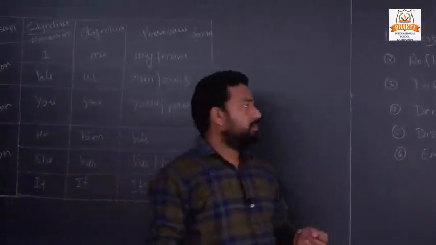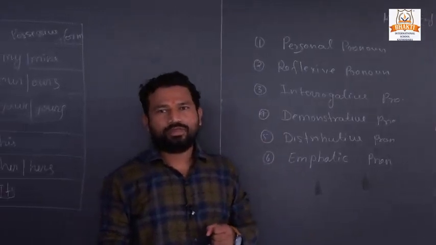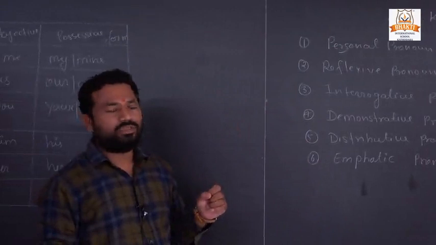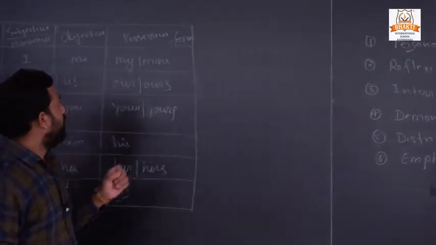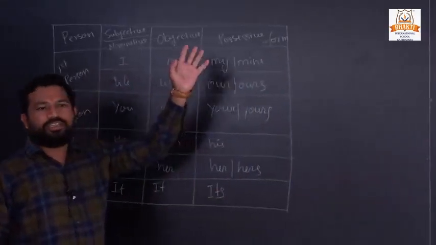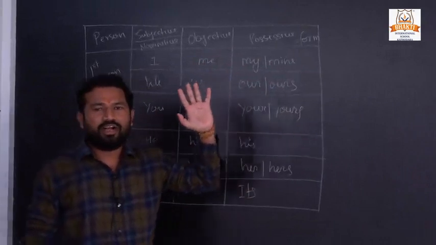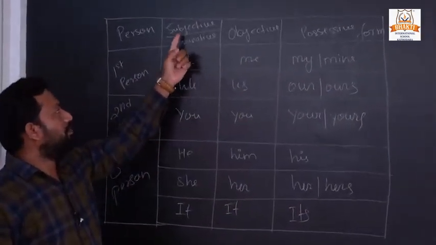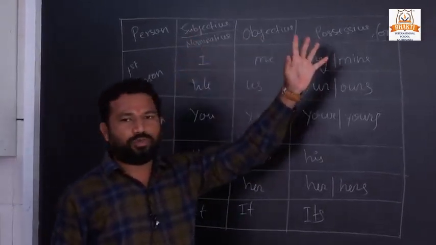As I told you about the kinds of pronoun, there are 10 kinds of pronoun, but in your textbook only 4 kinds of pronoun are given. And another thing, kinds of pronoun and form of pronoun are different things. How many forms of pronoun? There are 3 forms of pronoun: the subjective or nominative form, the objective form and the possessive form.